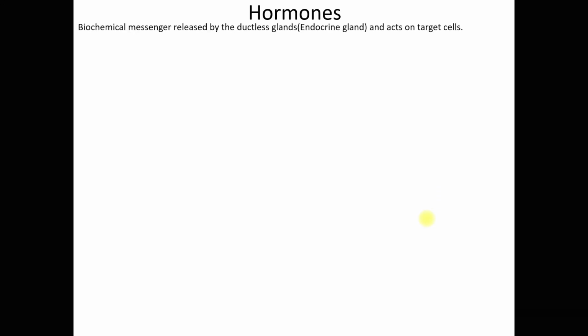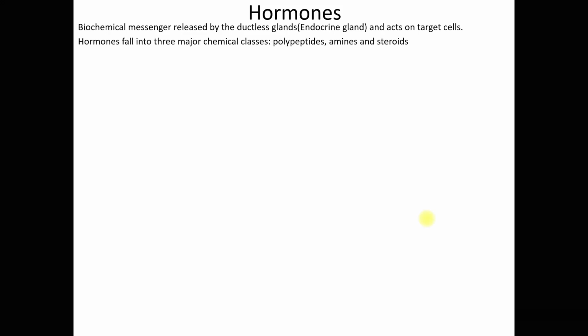Now, what are hormones? Hormones are biochemical messengers released by the ductless glands, which are known as the endocrine glands, and act on target cells. So apparently this biochemical messenger, which is being released by the ductless glands, acts on target cells. Hormones fall into three major chemical classes.